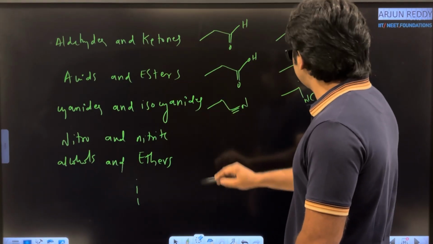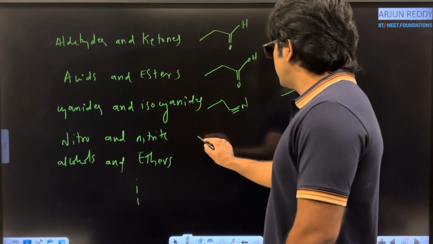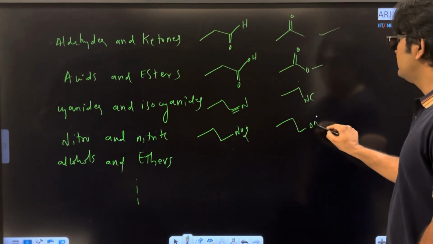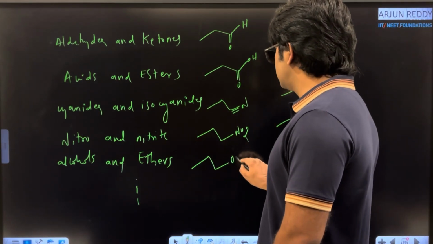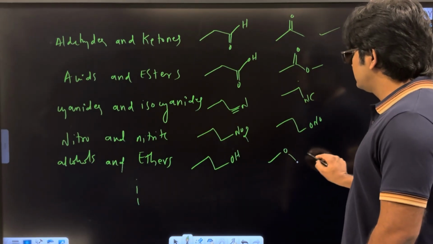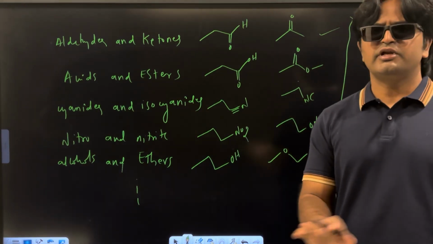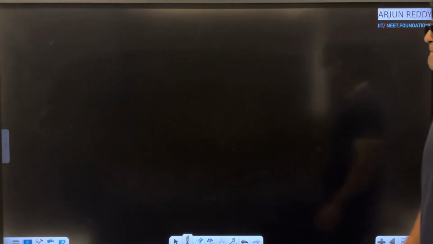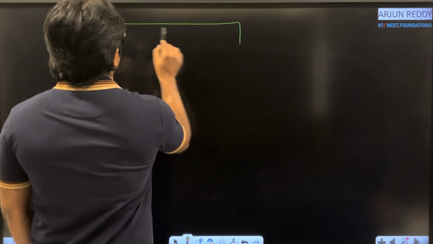Cyanides and isocyanates. What is the relation between these two? Functional isomers. Next one, nitro. Simply I am writing like this, NO2, and here ONO. These are the functional isomers. Alcohols and ethers. Alcohols with hydroxy group. Here you can write ether with 3 carbon atoms. These are the very common examples, routine examples for functional isomers. But I am giving high priority especially in 3 cases. Very, very important.